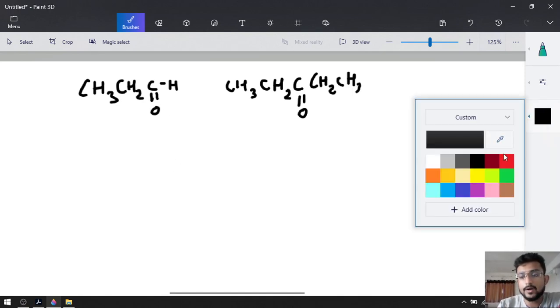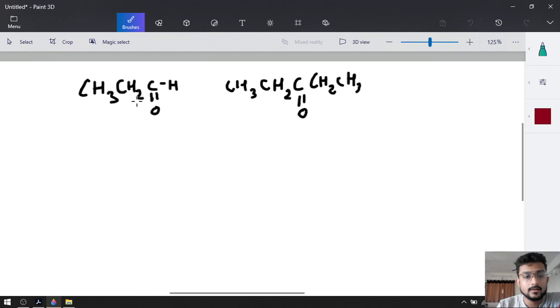Break the double bond. So oxygen will be removed and both carbons will be combined with each other. The product will combine these 2 carbons.